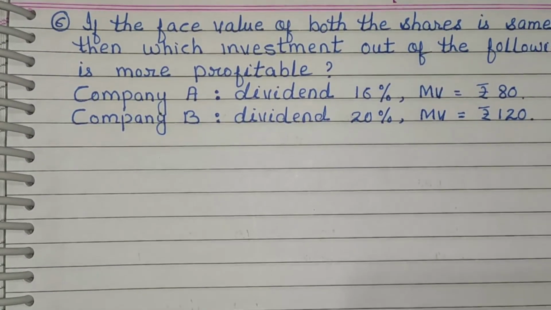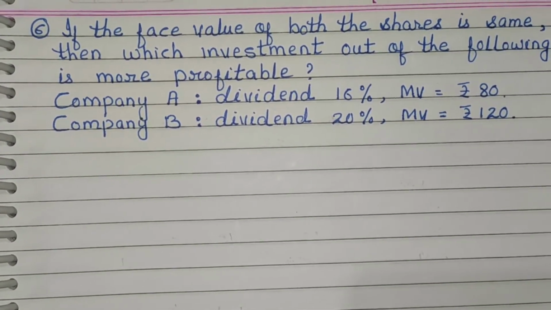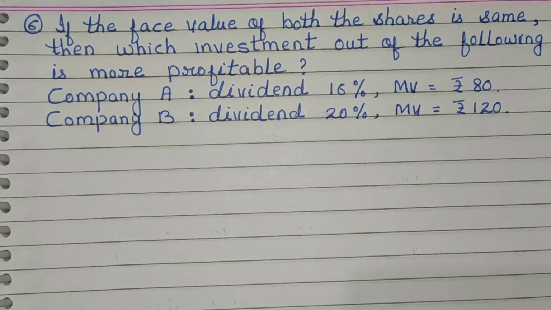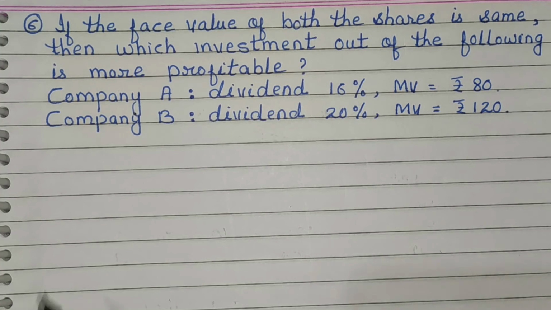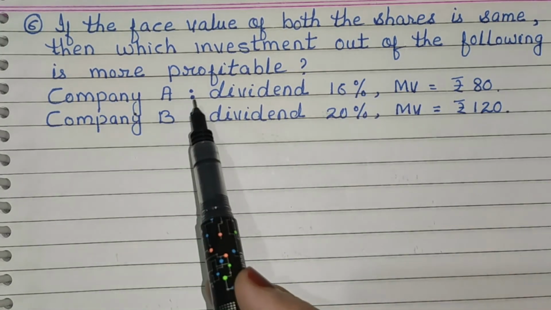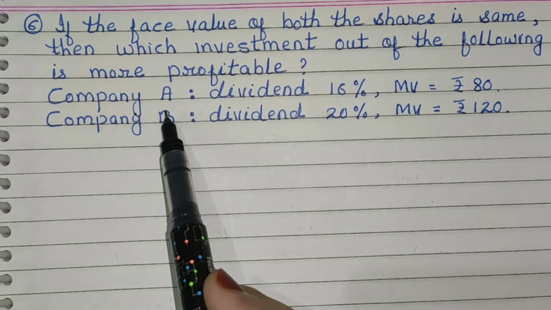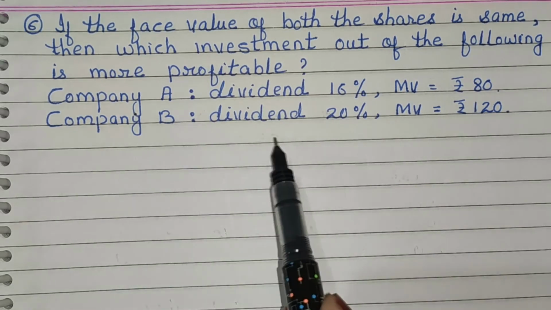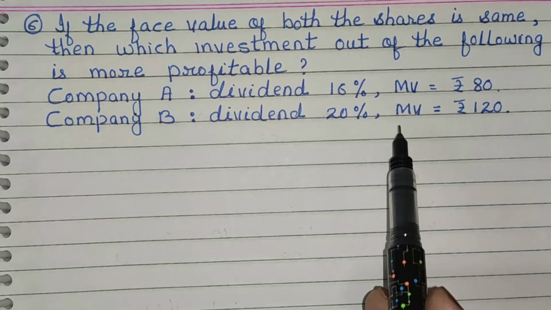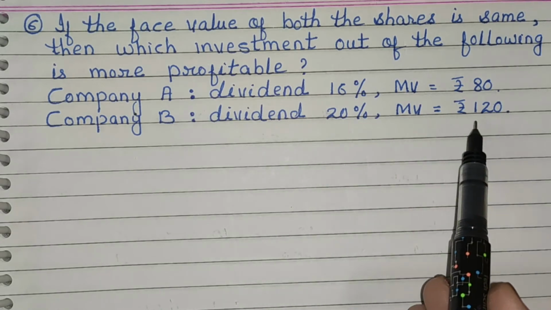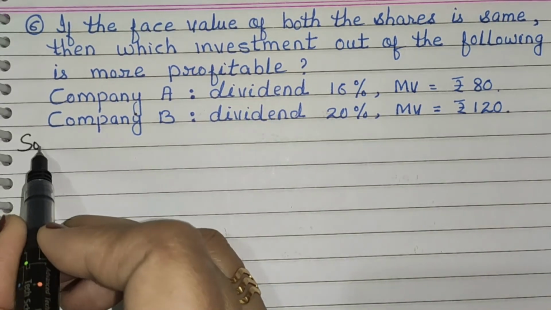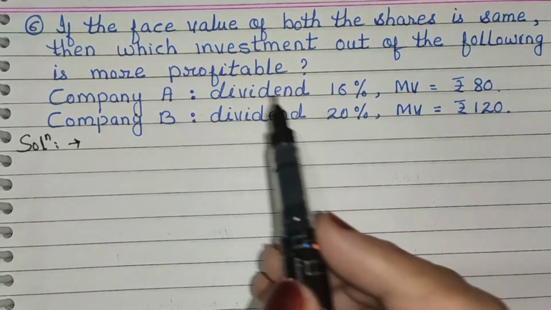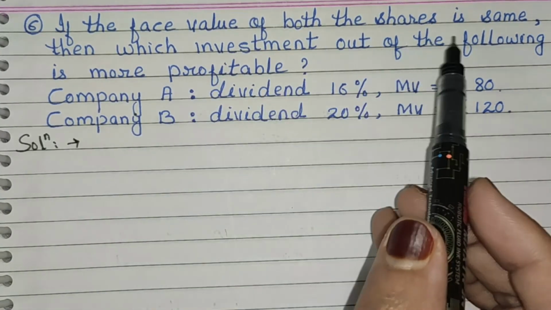Now next question is, if the face value of both the shares is same, then which investment out of the following is more profitable? Company A is given dividend 16% and MV is rupees 80, and company B dividend 20% and market value MV which is equal to rupees 120. Now write down the solution here. Now what is given? Face value of both the shares is same.